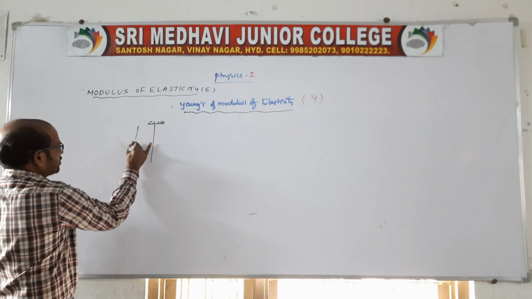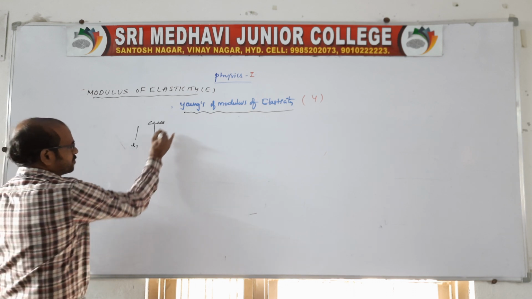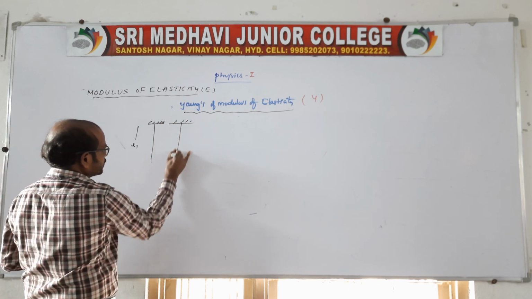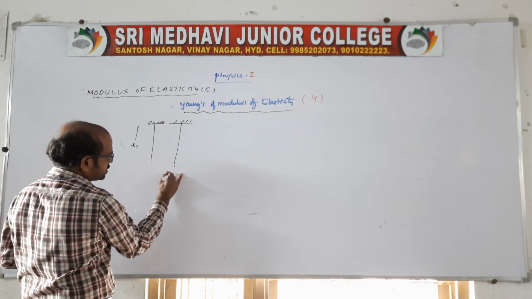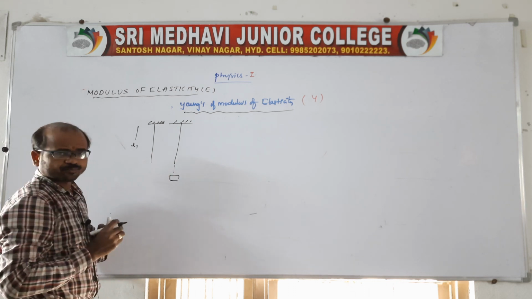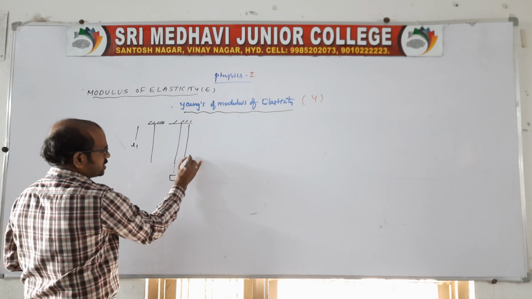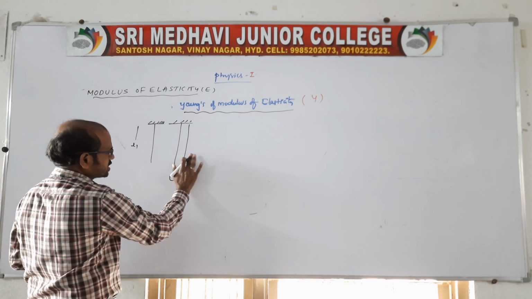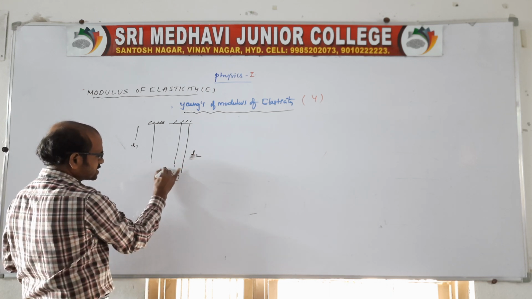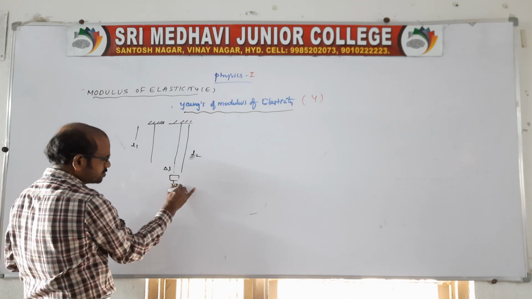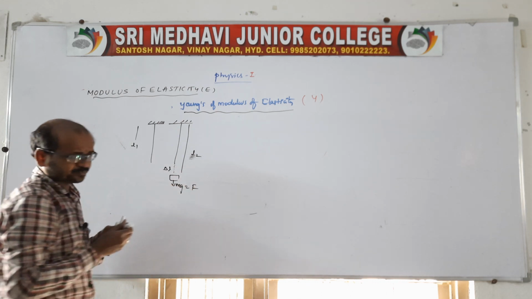The original length of the wire is L1. When there is a load applied, a stress is produced, which means there is a change in length. The new length is L2 and the change is delta L, because of the load applied mg, or we can say the force applied.